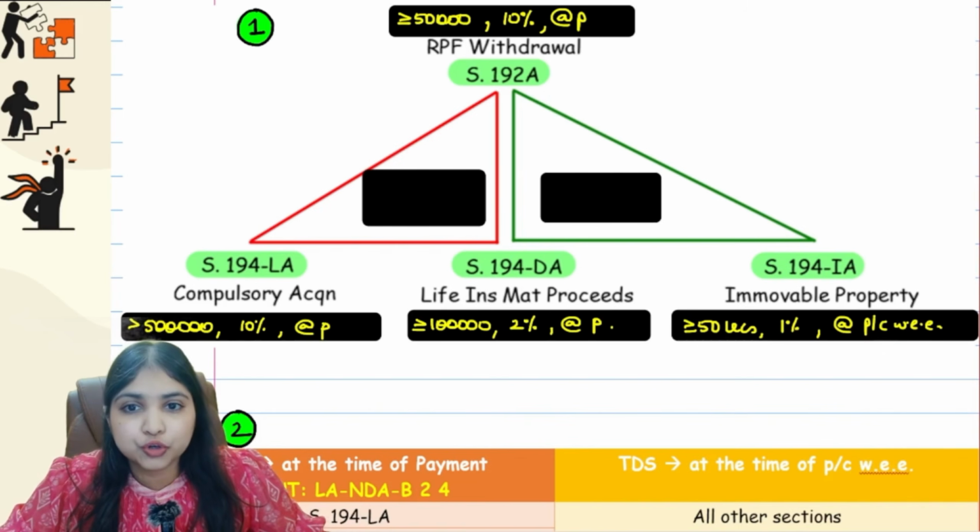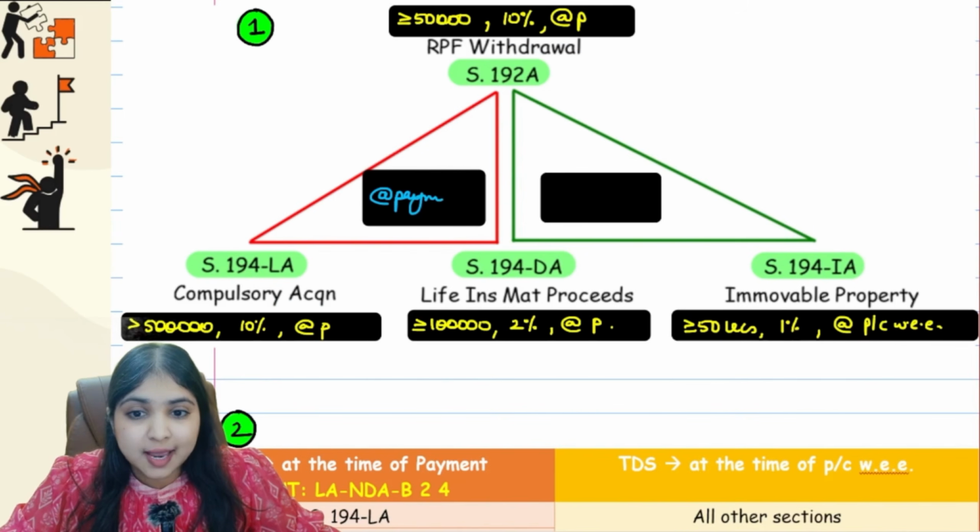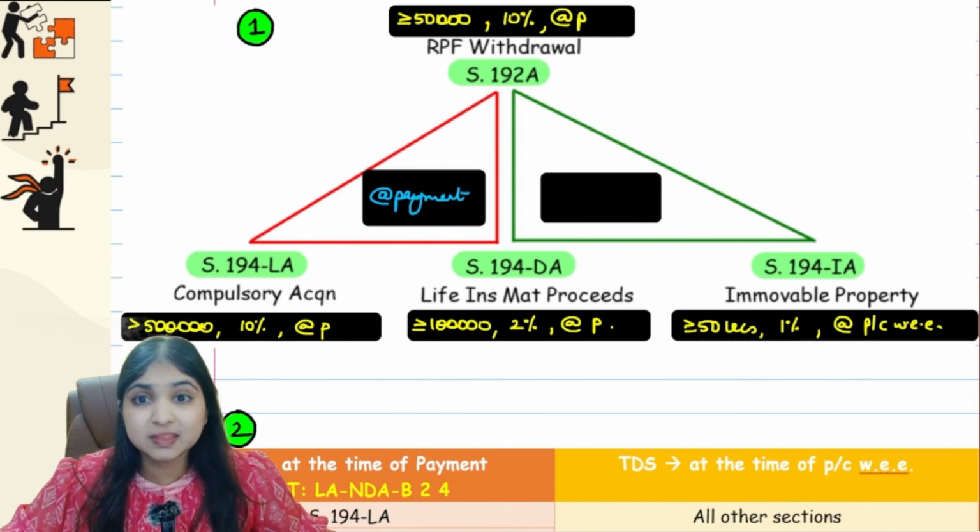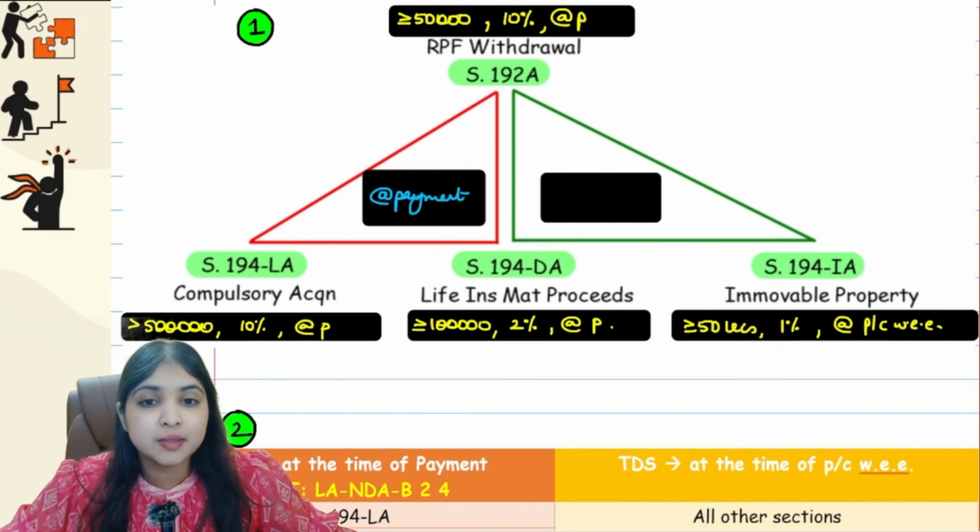Now what I want to show you is 192A, 194LA and 194DA. What is a common point between these 3 sections? 192A, 194LA and 194DA. All the 3 sections are your land DAP sections. So in all these 3 sections, we deduct tax at the time of payment. They are land DAP 24 sections.